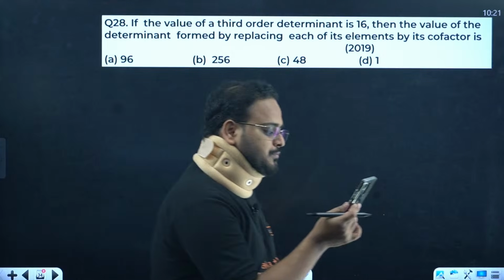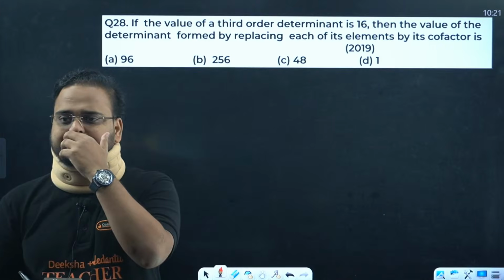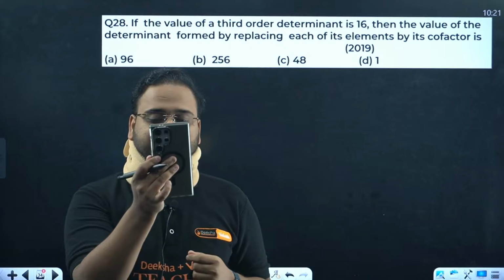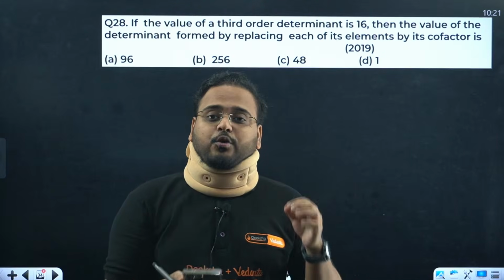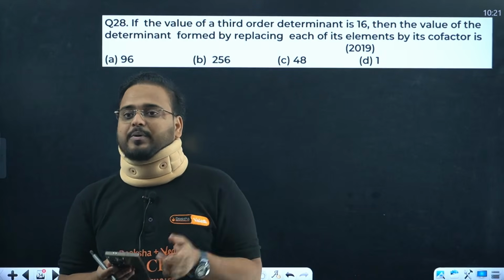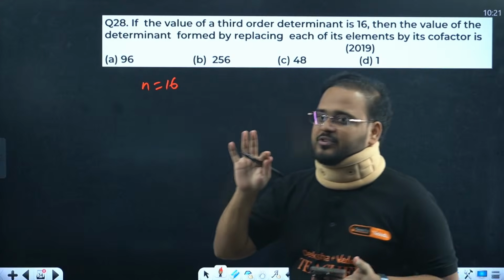Question 28. The value of a third order determinant is 16. This is a good question, let's see who can solve this problem. Basically they have given us that the value is 16 and the order is 3.